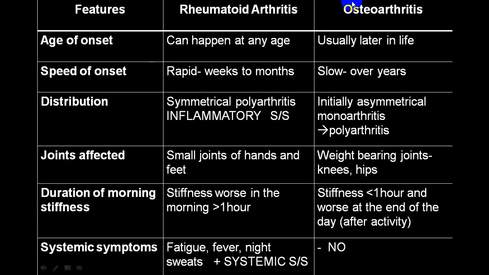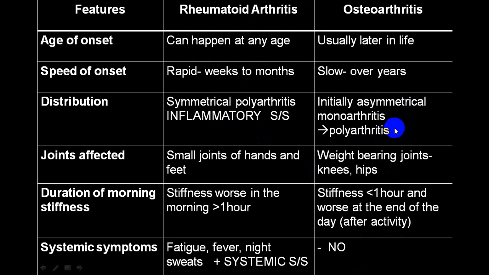RA can be at any age. Osteoarthritis is usually in the middle and old age group. Onset is usually a little faster in rheumatoid. This is over a period of years. Distribution wise, this is usually small joints, polyarticular, symmetrical, while this is usually asymmetrical monoarthritis, and in a later stage can be polyarticular.